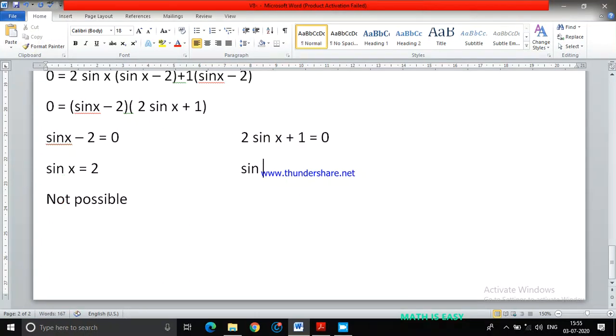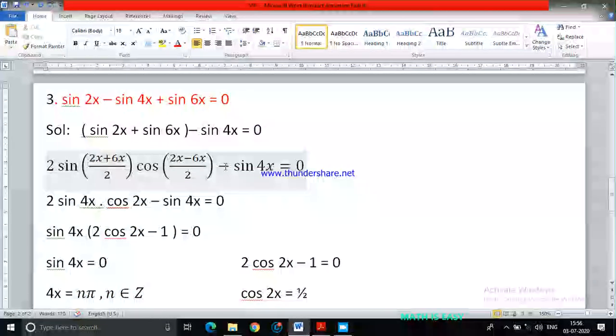Then from the other case I get sin x must be equal to minus 1 upon 2. Sin x value is minus 1 by 2. If sin x is minus 1 by 2, what are the possible values of x? Sin x is negative. First of all, sin x is 1 by 2 for 30 degrees. Sin 30 is 1 by 2, which is pi by 6.